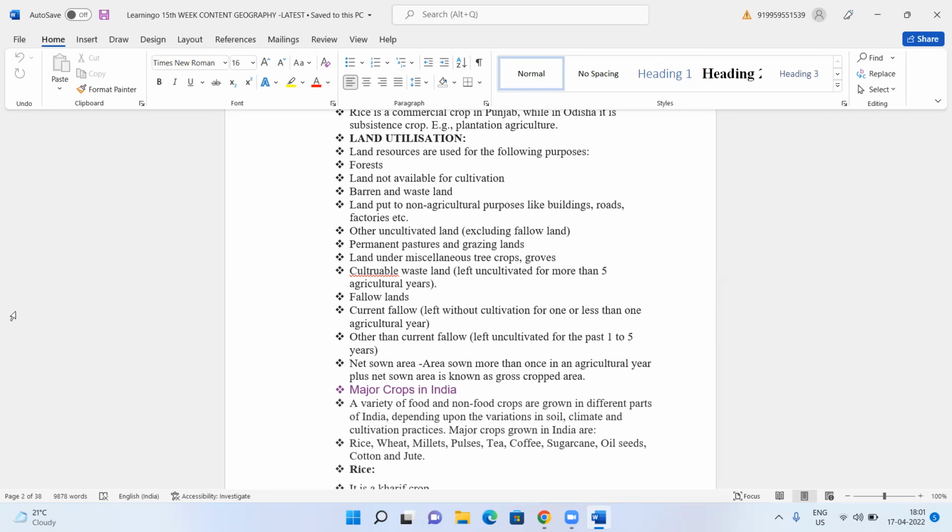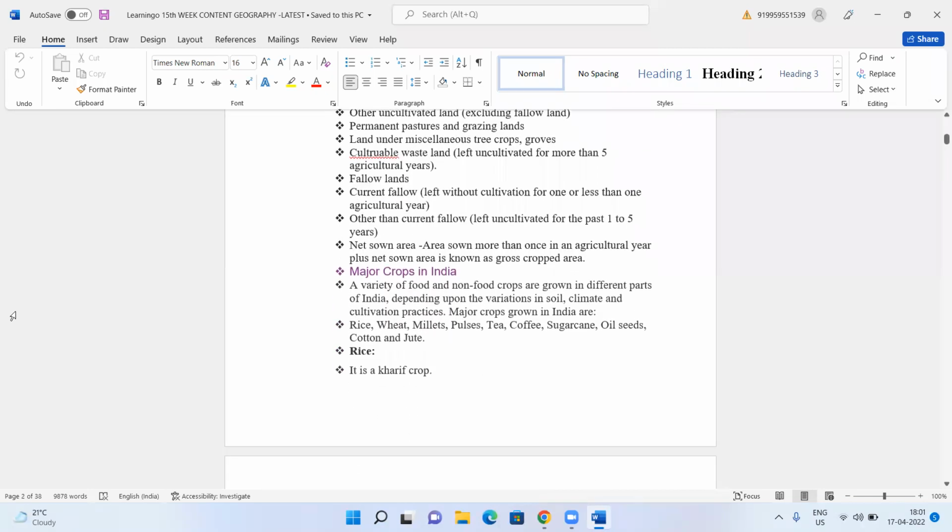Yes, ma'am? Then, coming to the major crops in India. What are the major crops? A variety. Now, one important feature I want to talk to you about Indian agriculture is that name a crop that is cultivated in our country. There is no question that this particular crop is not grown, that particular crop is not grown, because India has a variety of soils.